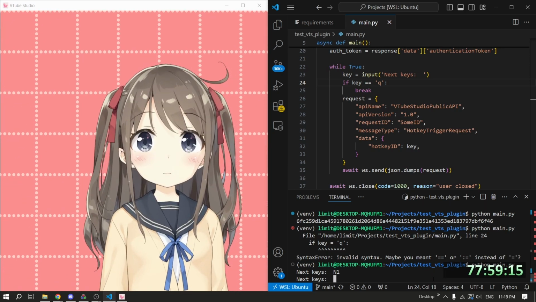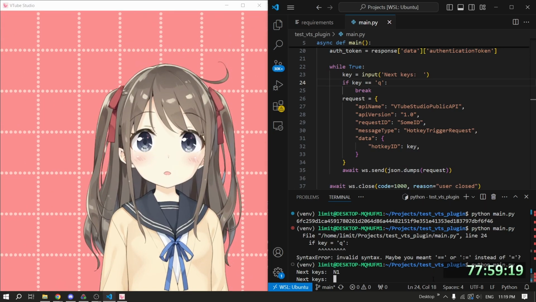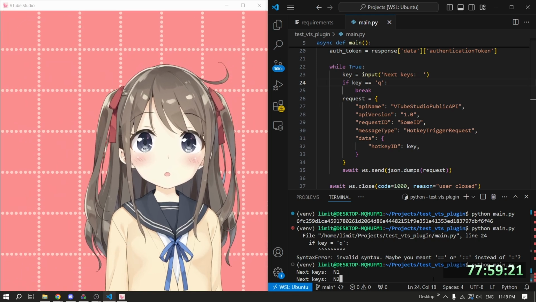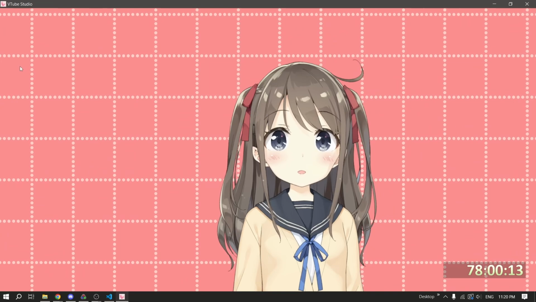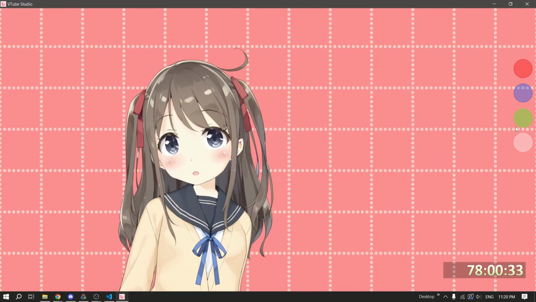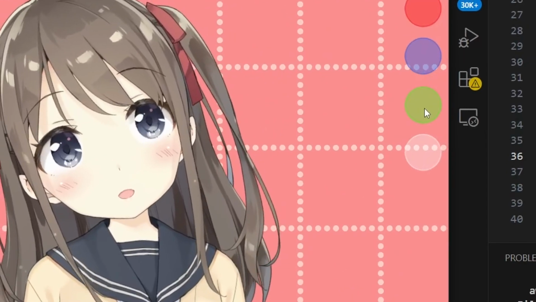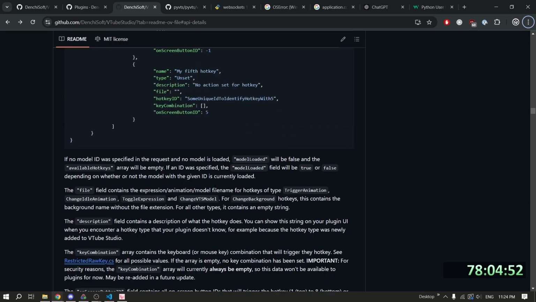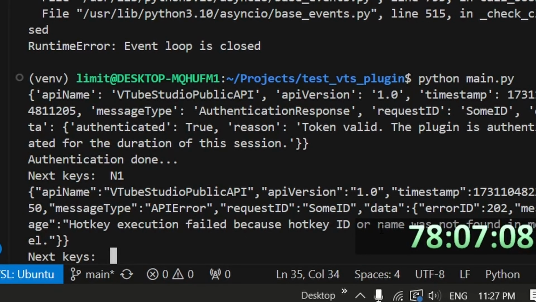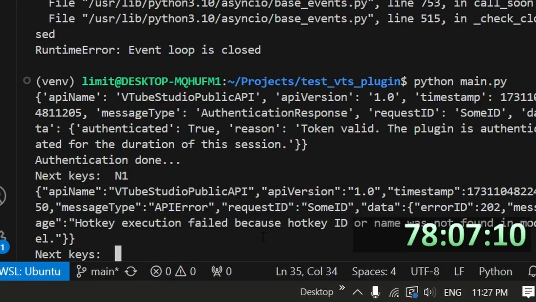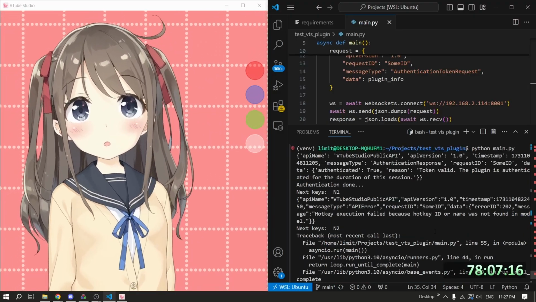N1. Oh my god. Okay. If N2 brings up the hands, then we know for sure it's working. The second animation, even the hands. No, it's not. It's not even the hands. Yeah, okay. It's working. Wait, I think I did authentication wrong. Hotkey execution failed because hotkey ID or name was not found in the model. Well, it's doing the thing, so I don't know what's up with that.